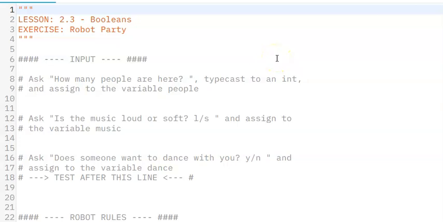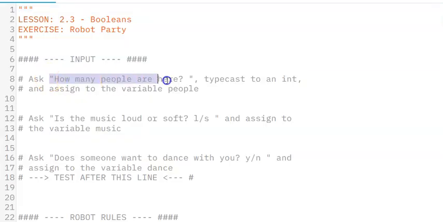This is the exercise Robot Party, and this one has no code already done for us, but it does have a lot of comments, and if we follow these comments very, very carefully, I guarantee we will be able to do this correctly. So line 8 says, ask how many people are here, and typecast that to an integer and assign to the variable people.